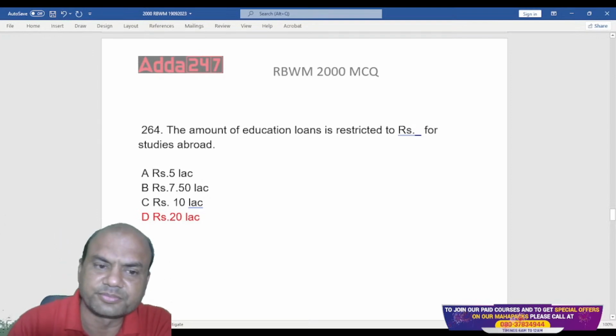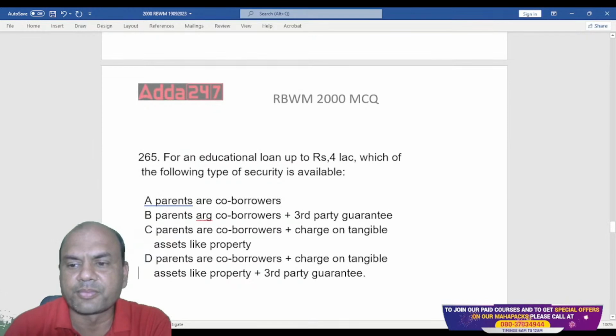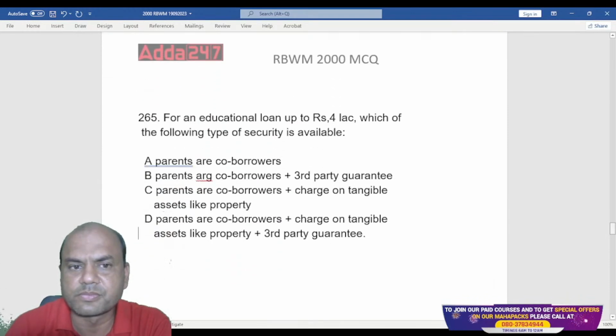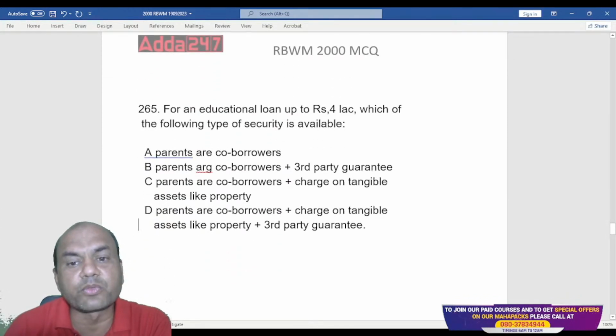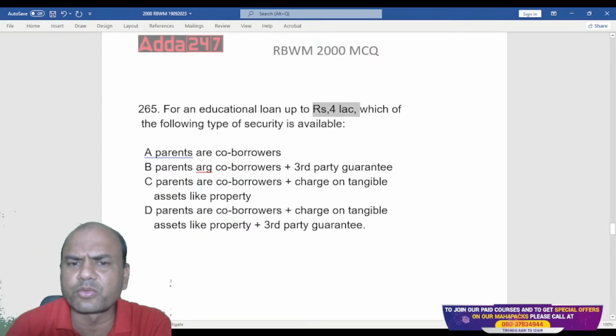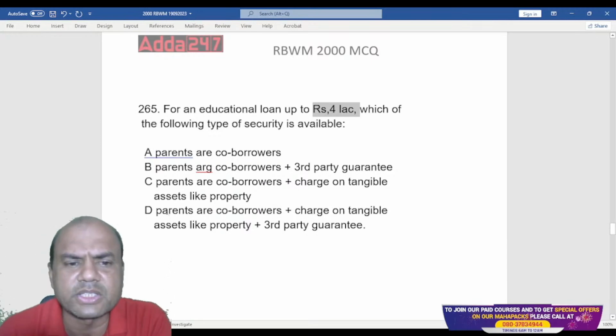Next one. For education loans up to 4 lakhs, which of the following types of security is available? Loan up to 4 lakhs, what is the security taken?